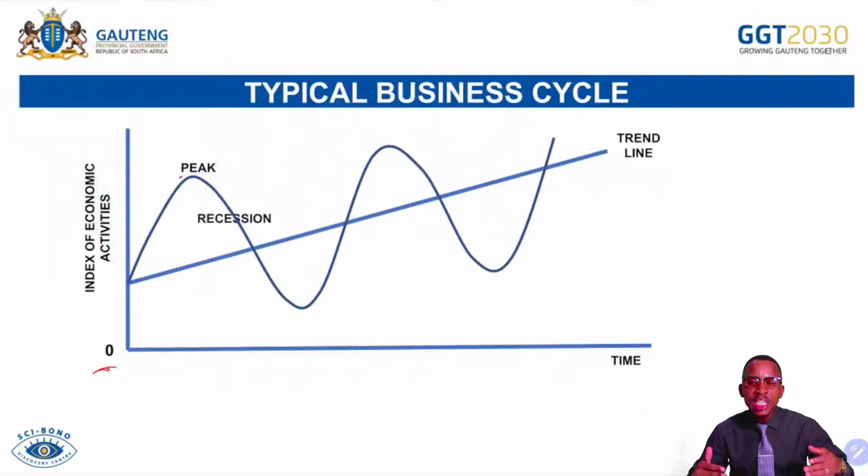What is meant by a quarter? A quarter means a period of 3 months. So one quarter is 3 months, and then another quarter is 3 months. If it's 6 months consecutively, we call that 2 consecutive quarters, or the period of 6 months.